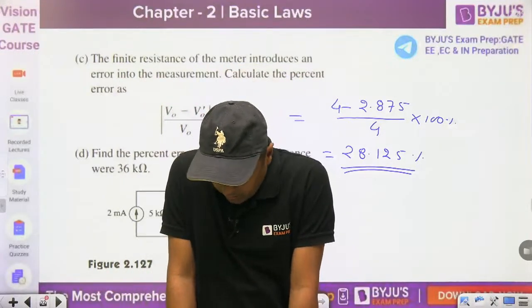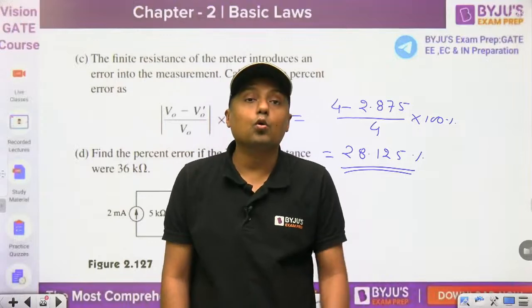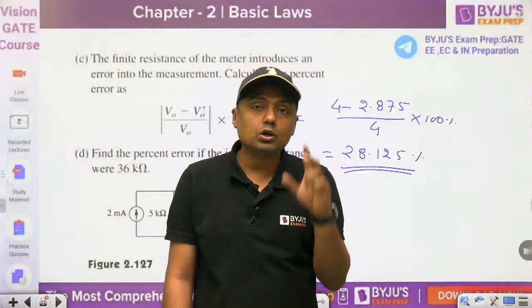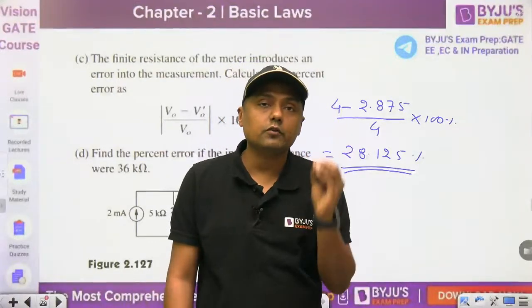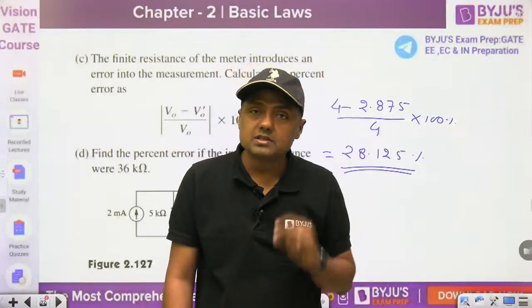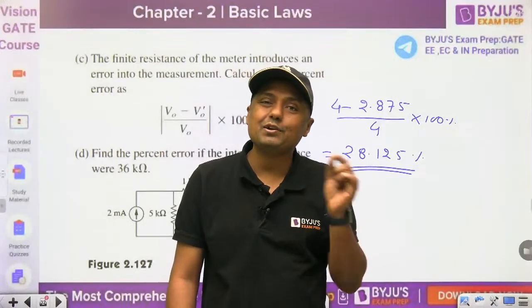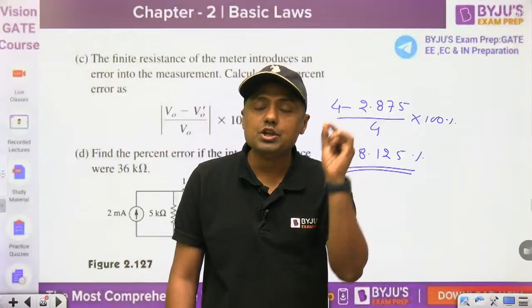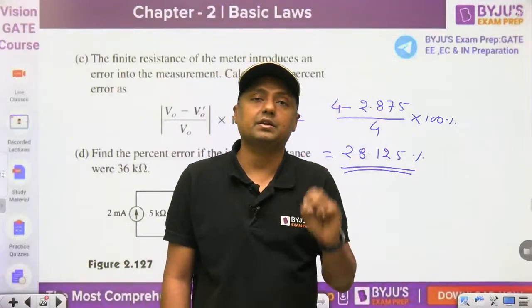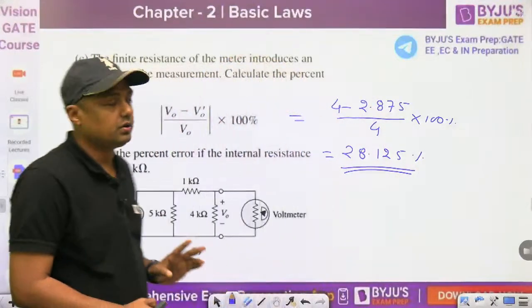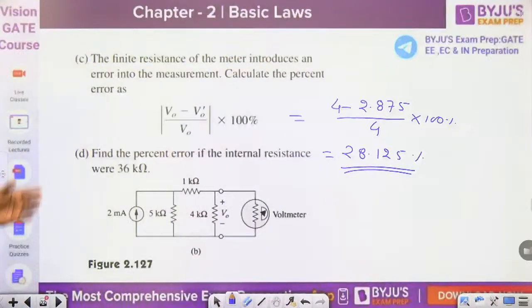So it will affect, and that is called what? Loading effect. This voltmeter will load the circuit. It will measure the voltage, and at the same time it will affect the equivalent resistance of the circuit. This is called the loading effect. Okay. And then guys, so the answer is 28.